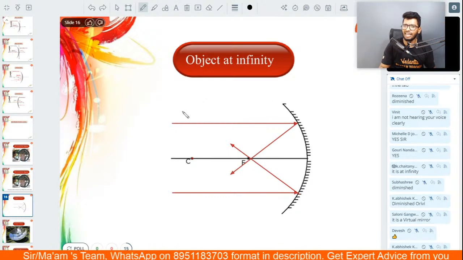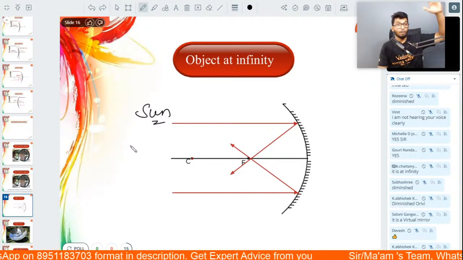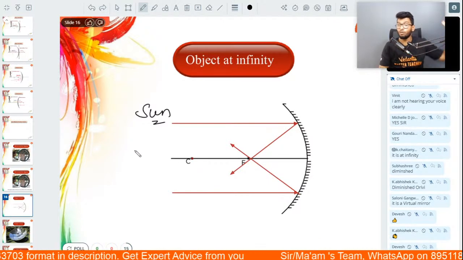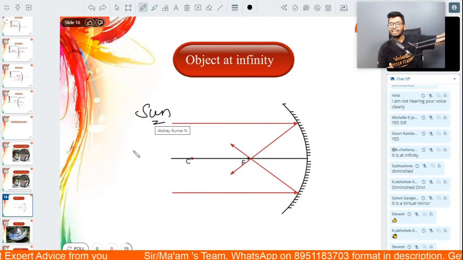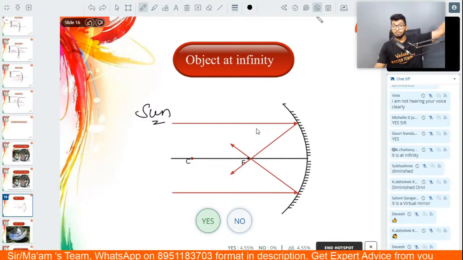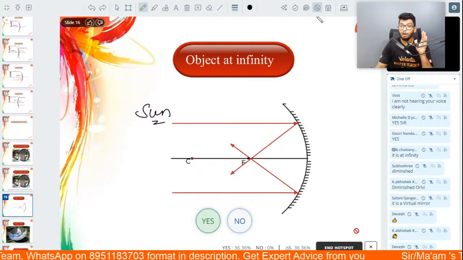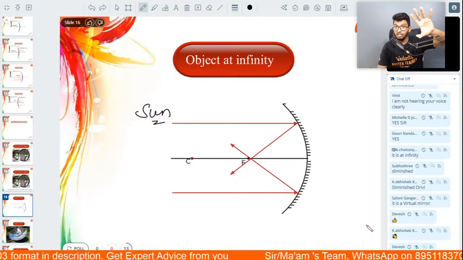Now that infinity can be the sun, it can be a tree which is about 5 kilometers away, it can be 1 kilometer away. It really doesn't matter. There is an object that is kept very, very far away. Understanding the scenario, people, I have an object which is kept very far away. Now the sun is about 150 million kilometers away. All right. Now I want all of you guys to understand this.